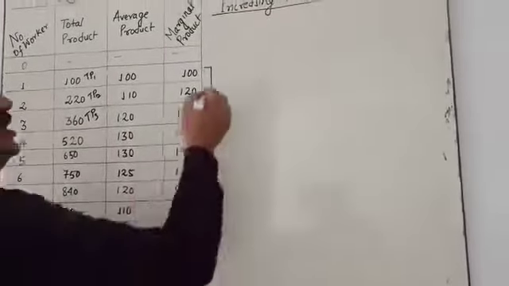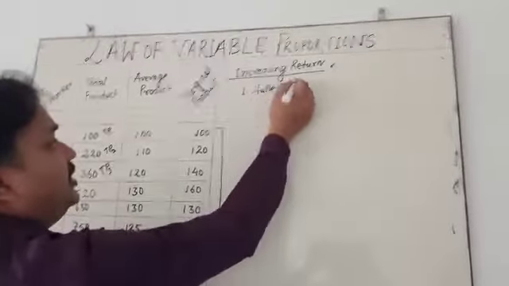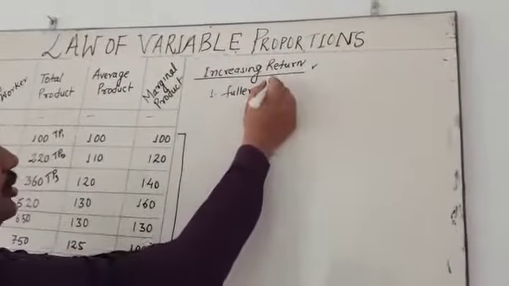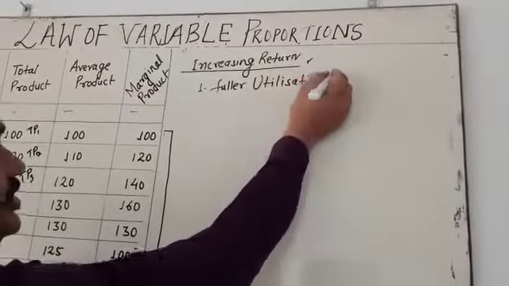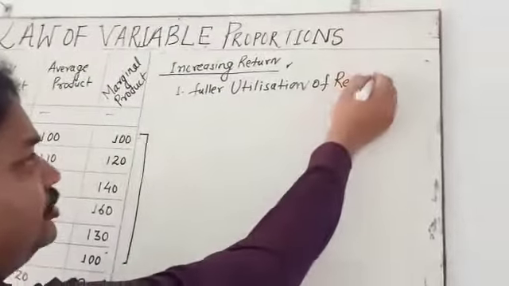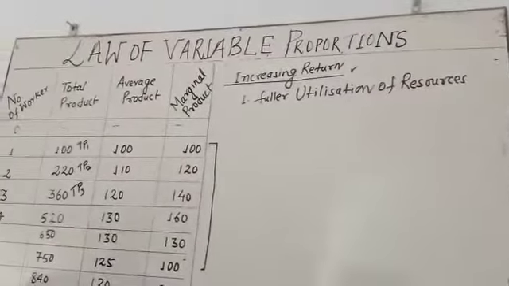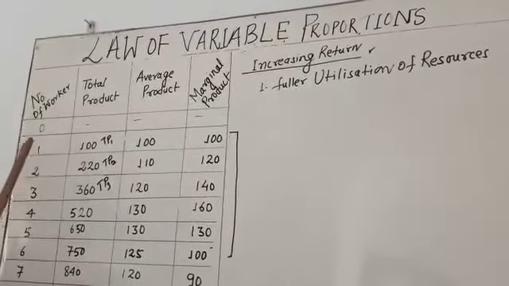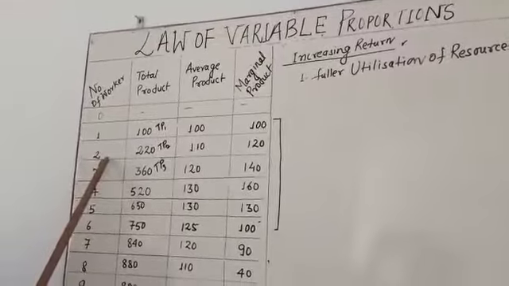So the first reason is fuller utilization of resources. What does this mean? Fuller utilization of resources means that the producer employs a number of laborers according to the fixed factor.